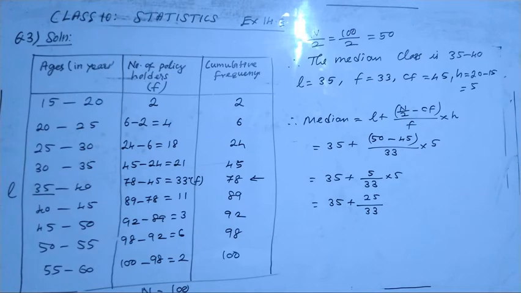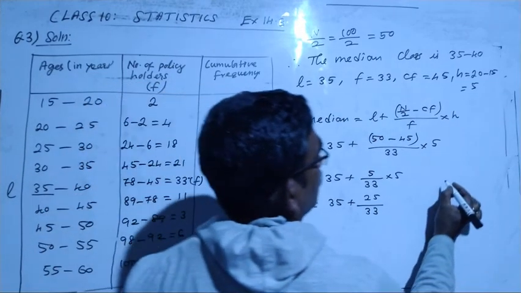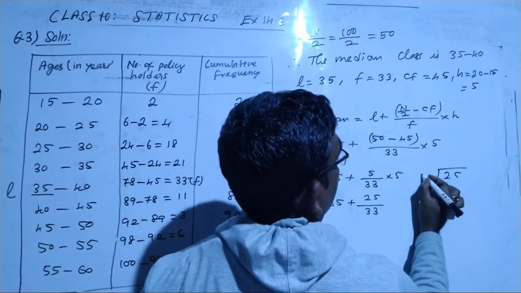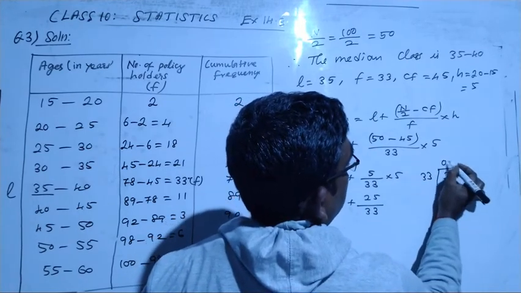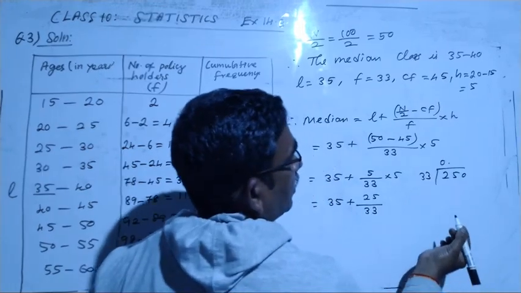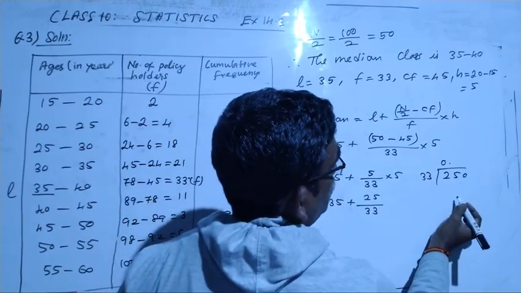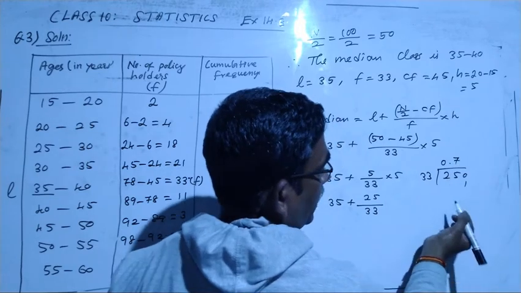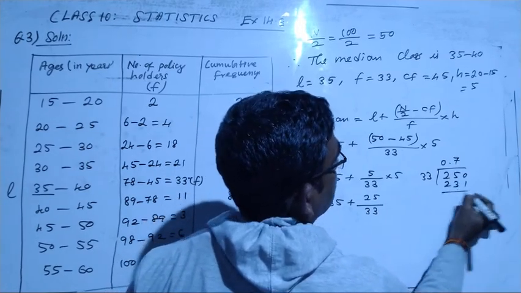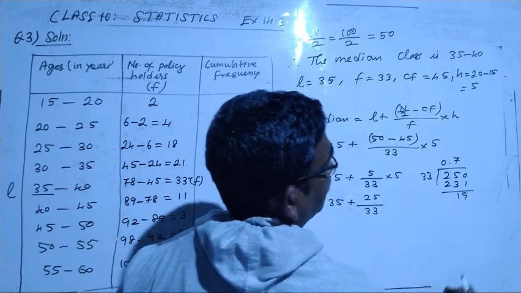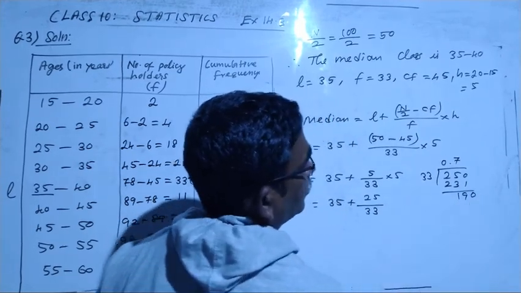So we can divide it now. How much is 25 divided by 33? It comes to 0.76, but let's check by dividing. 25 cannot go, so add a 0. 7 times 3 is 21, 21 plus 2, 23. Then 19, add a 0.